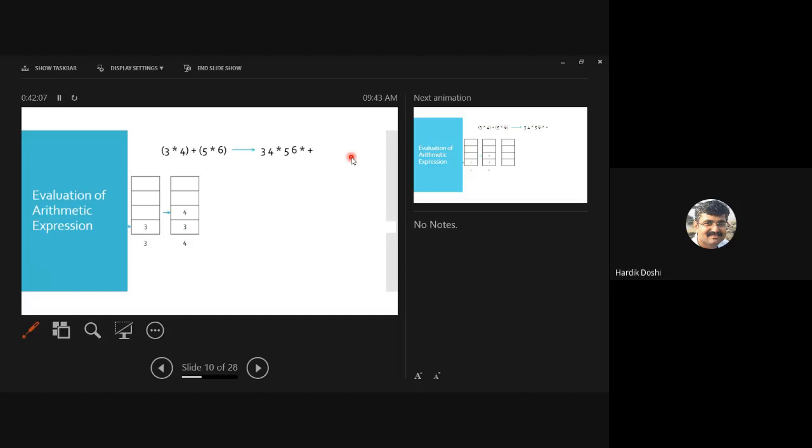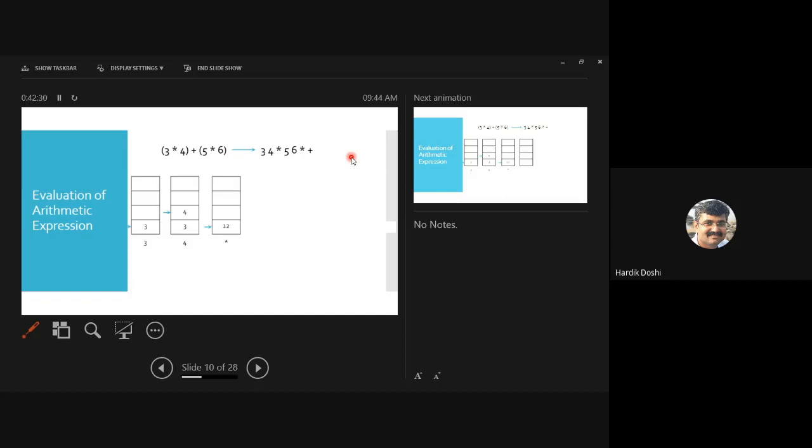So operand or operator? Operator. So pop the 2 elements. Pop top 2 elements from stack. Then perform that operation and store the result back onto stack. So what I will do, star. Pop these 2 elements from stack.